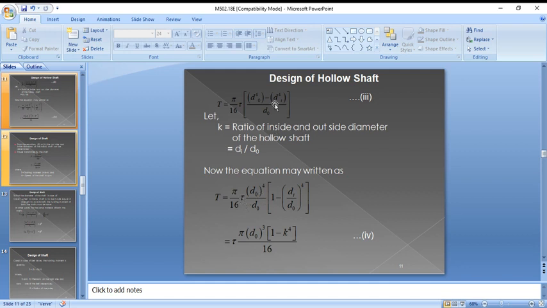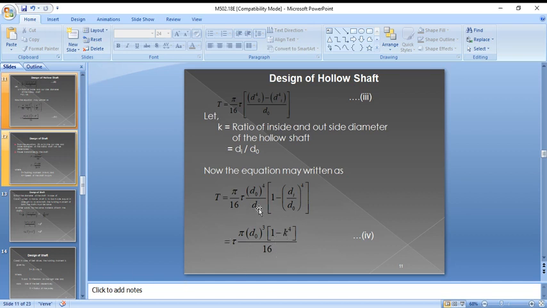When you take dO power 4 outside, we get dO power 4 by dO into 1 minus di by dO power 4, where K is di by dO. So T equal to tau into pi dO power 3 into 1 minus K power 4 by 16.